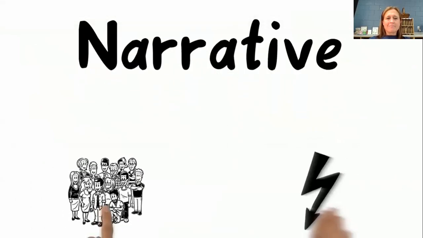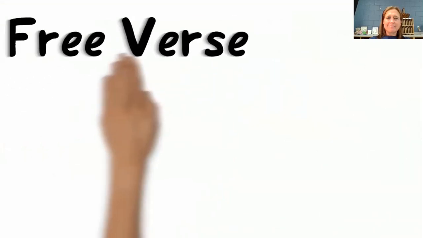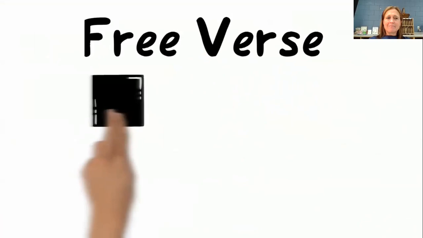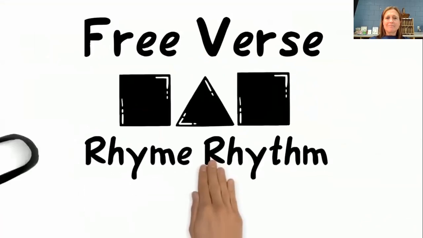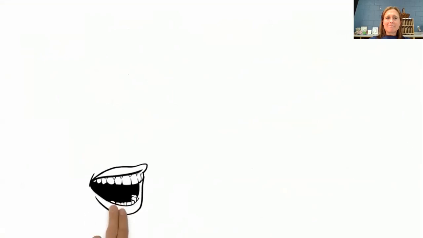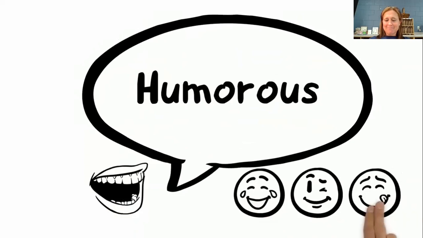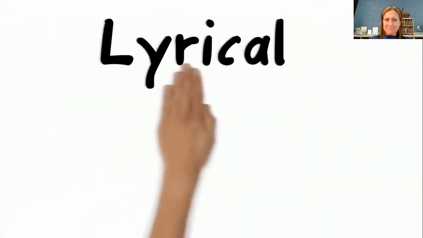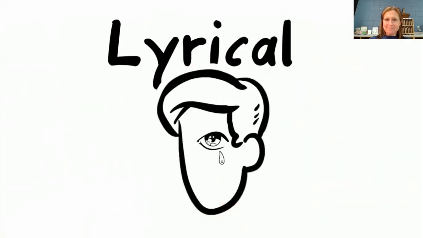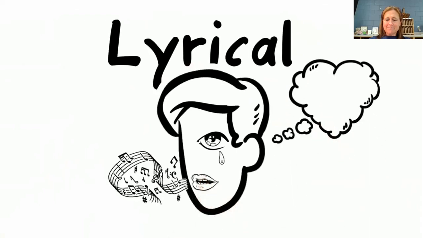There are characters, problems, solutions, and a beginning, middle, and end. Free verse poetry doesn't follow a pattern. You won't see rhythm or rhyme in these poems. Humorous poems are funny, silly, and make us laugh. Lyrical poems express feelings and emotions. They're sometimes sing-songy with their rhythm.